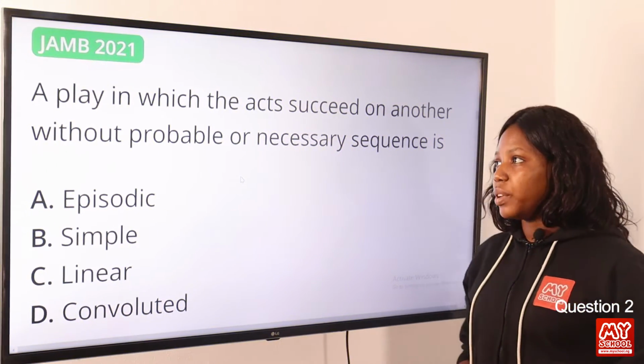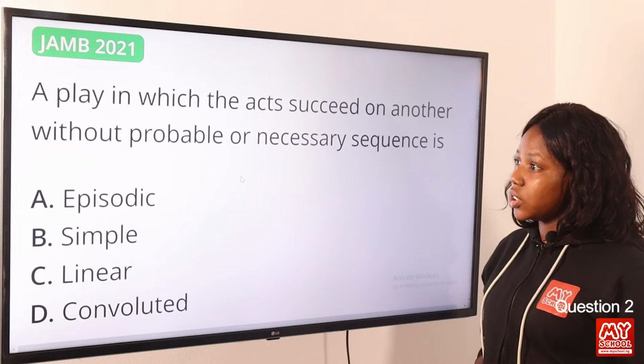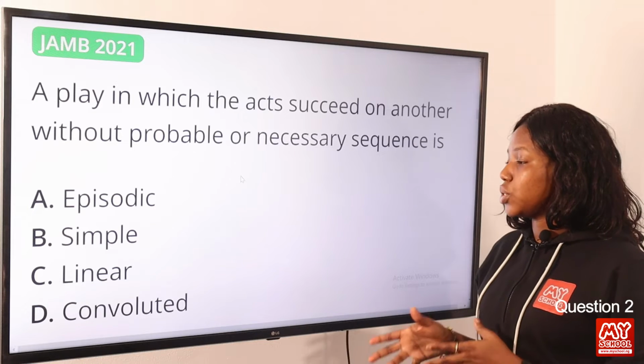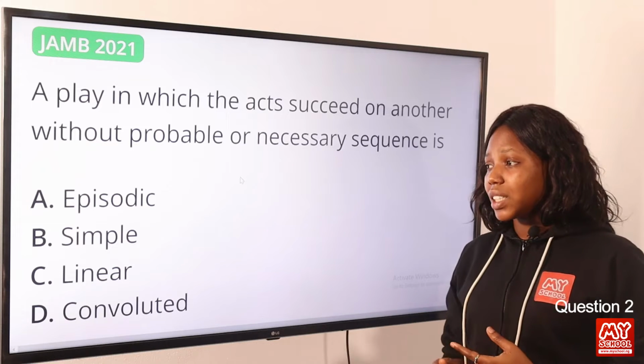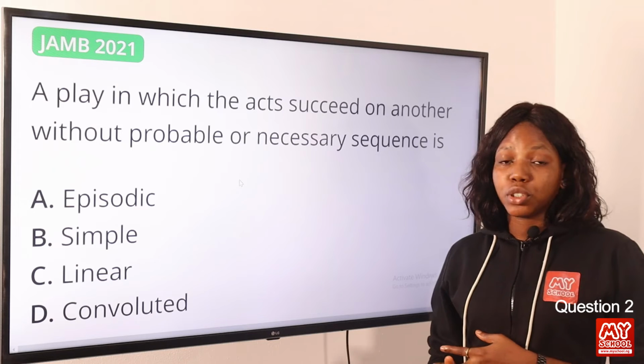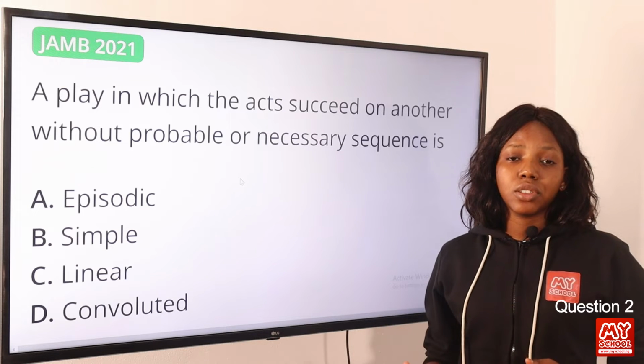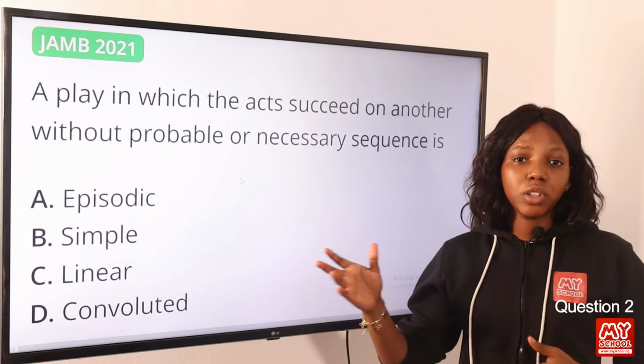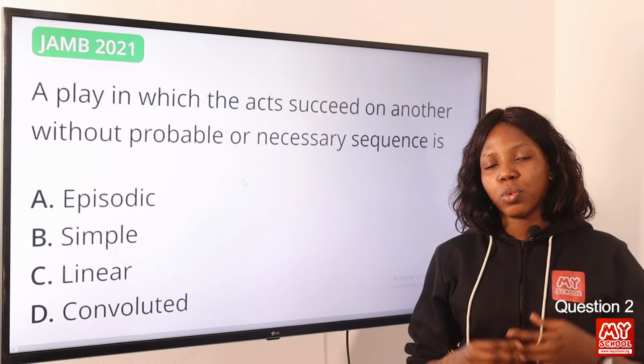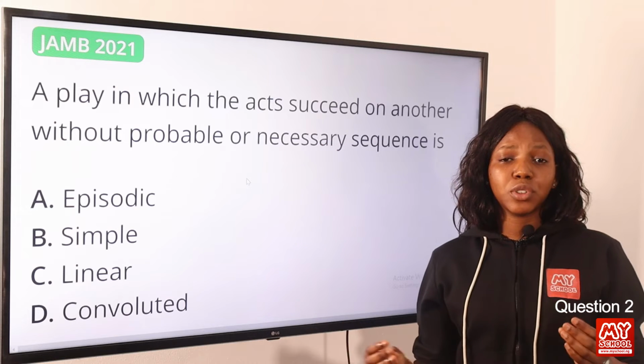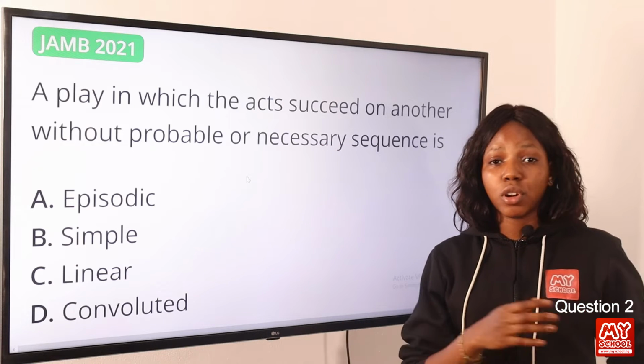Question 2. A play in which the act succeeds another without probable or necessary sequence is dash. Now the answer to this question is option A, episodic. And according to Aristotle, it defines episodic plots as this. Okay, so what does it mean in a nutshell? Episodic plots are plots that are out of chronological sequence.